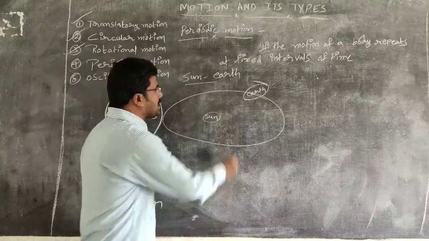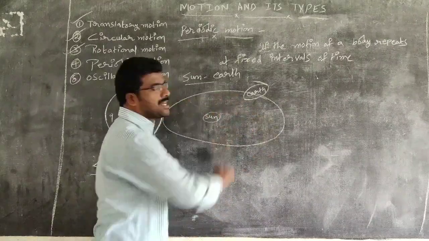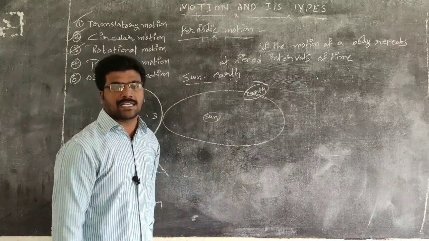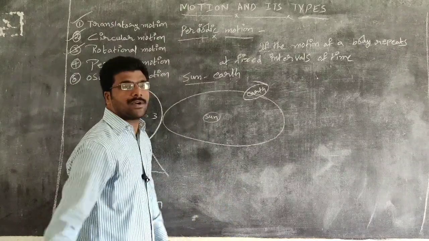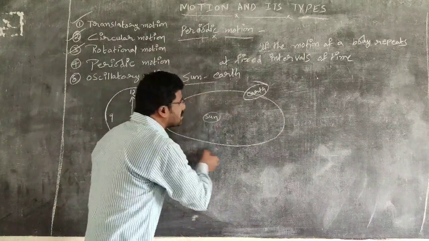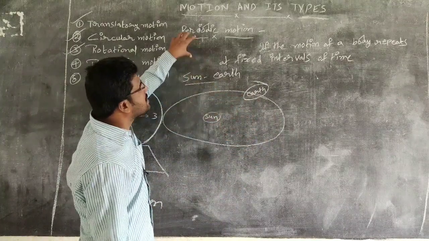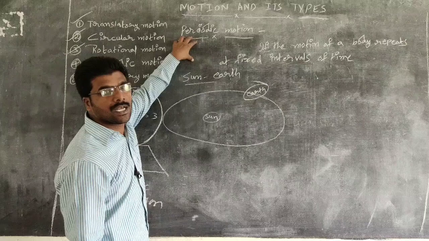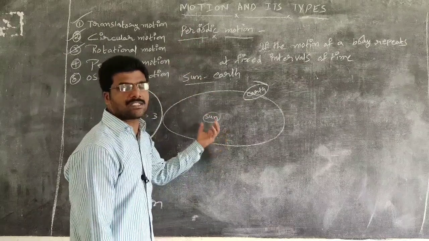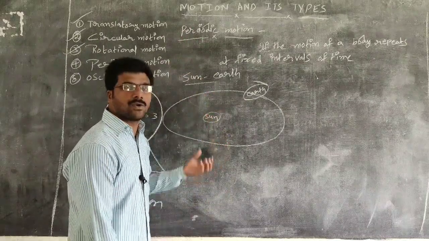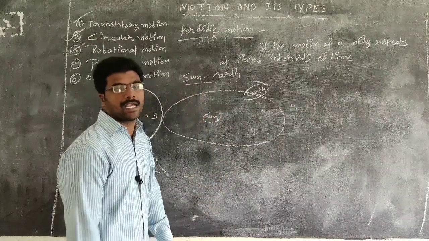To complete one revolution, it takes one year, nearly 365 days. For every one year, it repeats its motion. So this is also an example for periodic motion.